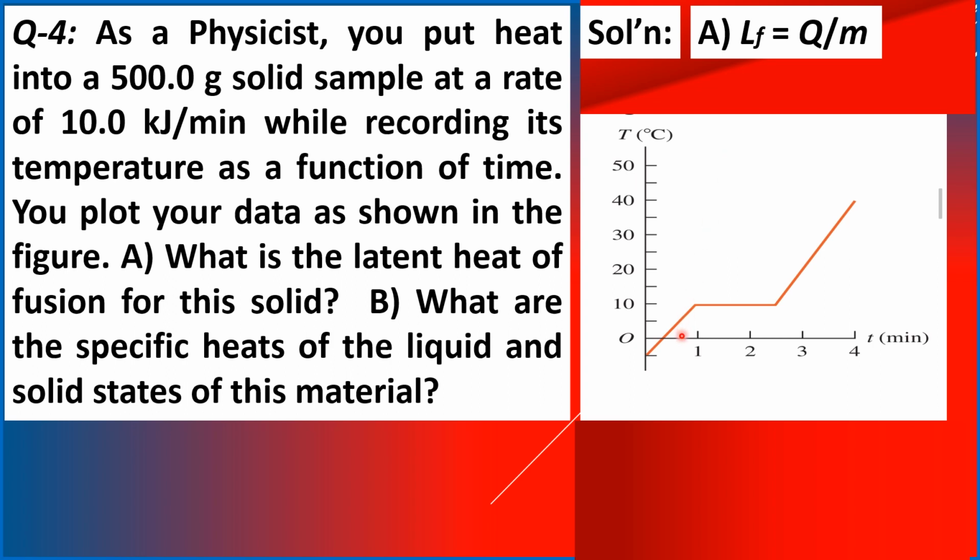Latent heat of fusion, by definition, means the amount of heat needed to melt a given mass of the substance.